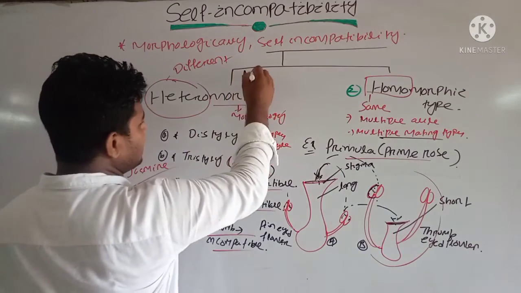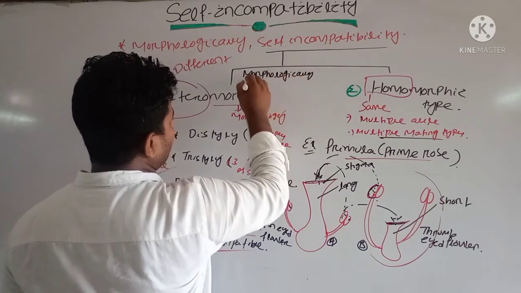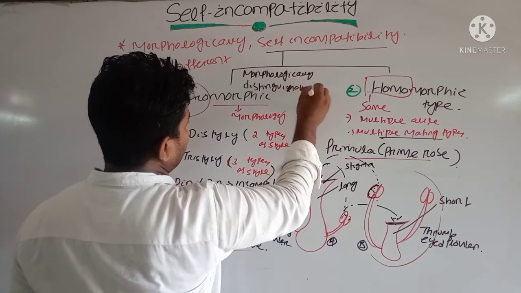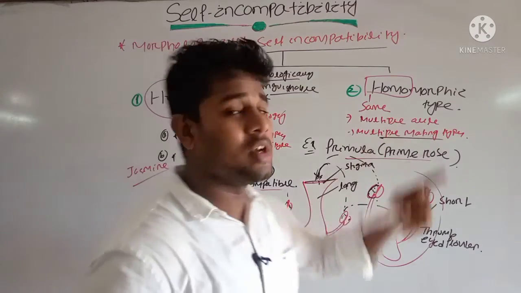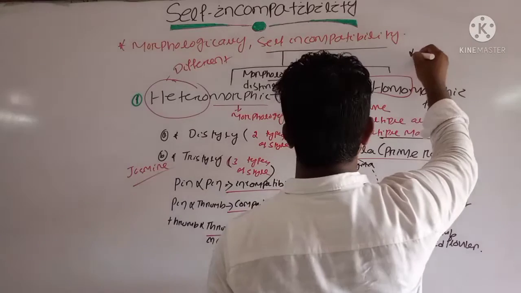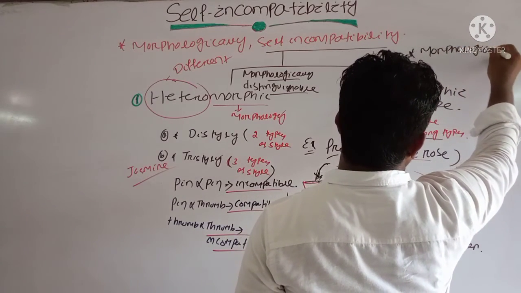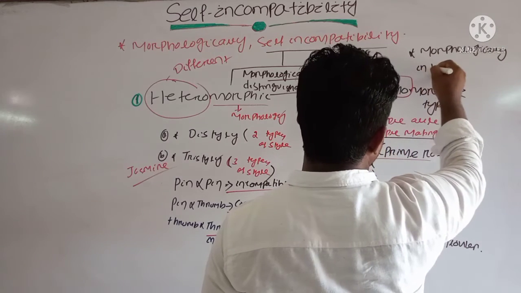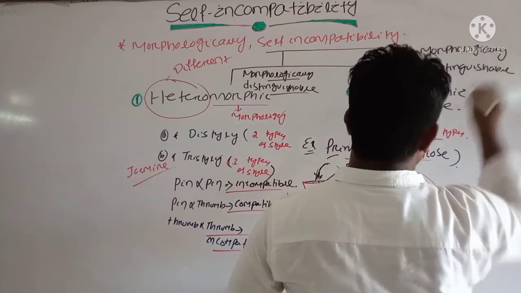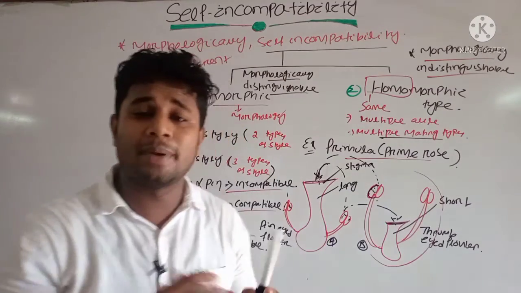These are morphologically distinguishable. The important difference is that they are morphologically distinguishable. But in the homomorphic type, we cannot distinguish the flowers. These are morphologically indistinguishable. Here, their flower structure is the same, their flower appearance is the same.